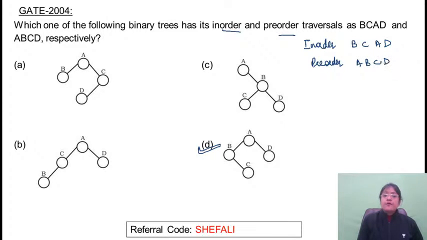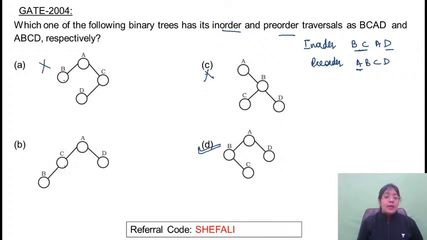So this means that for the tree, A will be the root node. In all the cases, A is the root node. B और C left side पे आएंगे और D सिर्फ right side पे होगा. यहाँ पे B और C should be present on the left side, but सिर्फ left में B present है, so this option is eliminated. Left side, left subtree is empty.